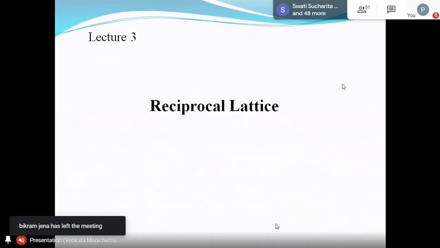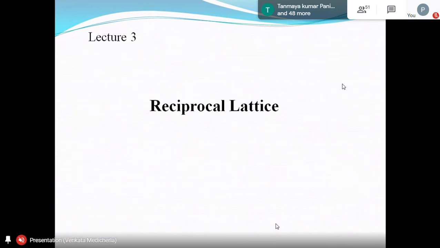So we always say reciprocal lattice. We don't say reciprocal crystal, because that is not possible. We say Bravais lattice and then reciprocal lattice. You cannot say what is the inverse of a crystal. You can't define it like that. Only for the lattice can we define it.